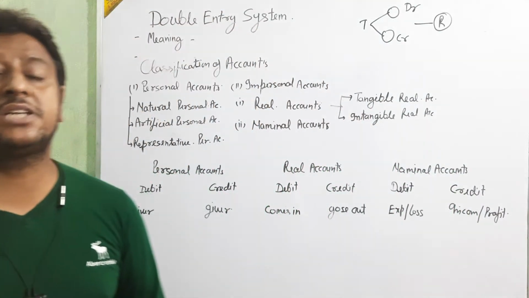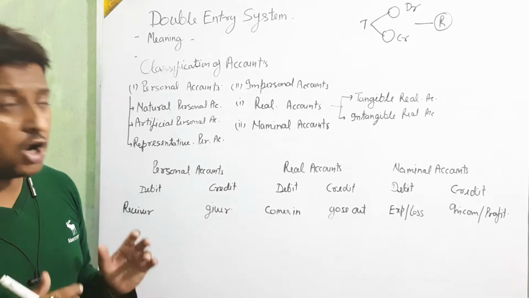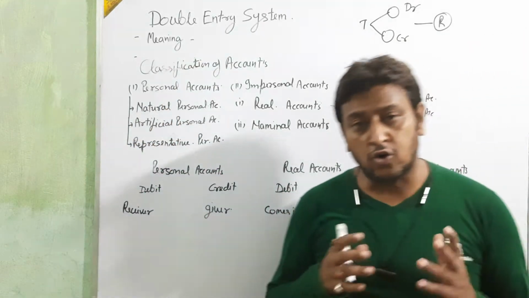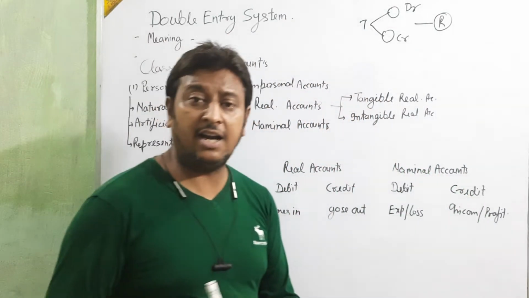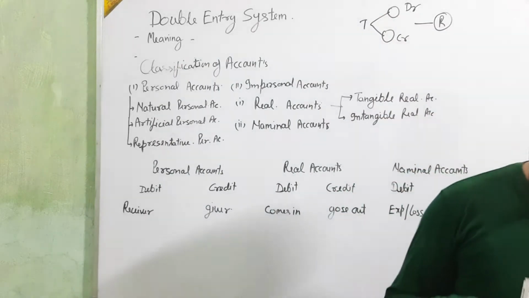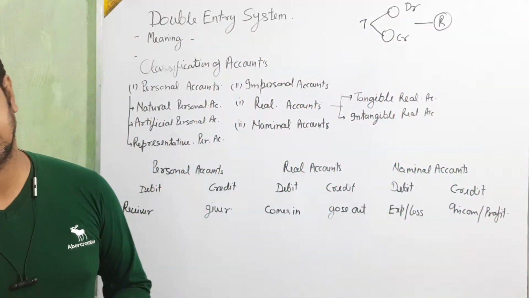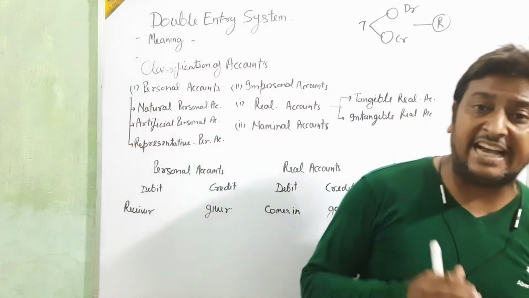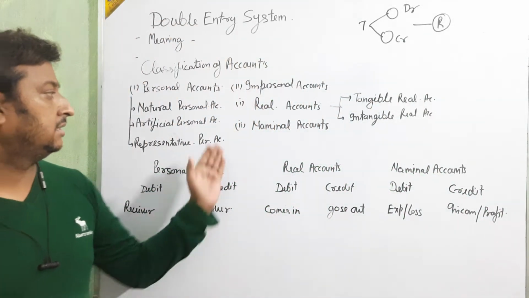Real account is the account in which we take all the things: goods, stock, plant, machinery, land, building. It means the account which is related with assets or goods is called a real account.